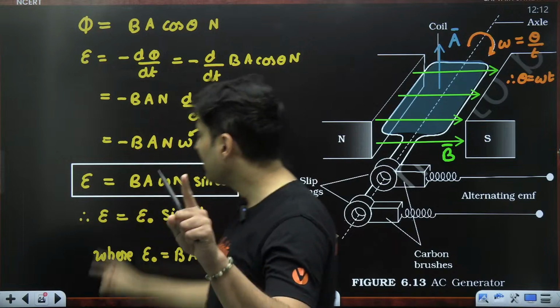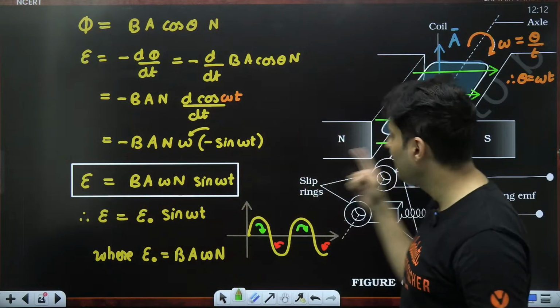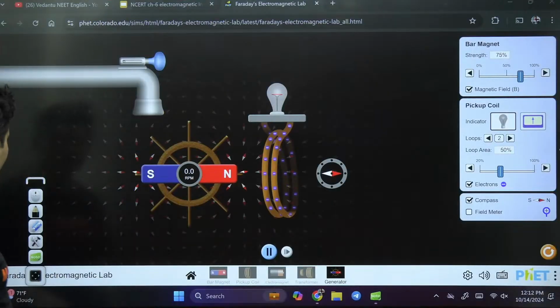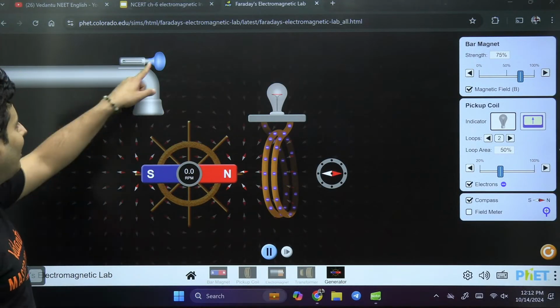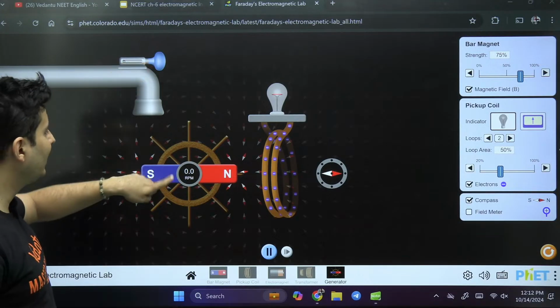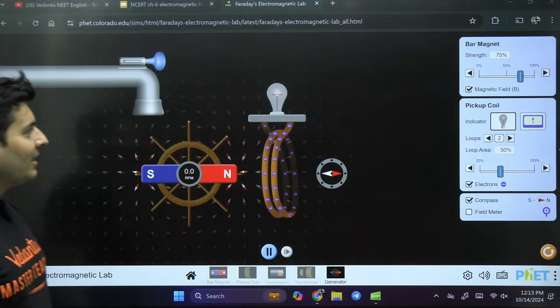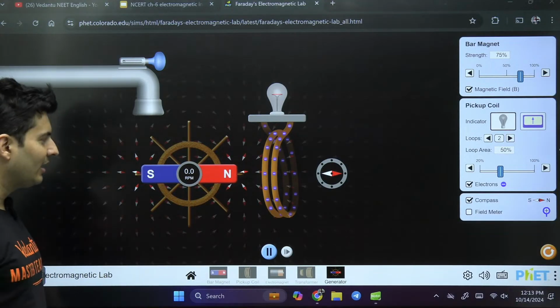B is the field, A is the area of the coil, omega is the angular speed, N is the number of turns of the coil. Let's have a look at it. It's going to be beautiful. Wow, we have a tap. I can turn on the tap and see that this will rotate. I can see this bulb will probably light up. Are you ready for the AC generator?